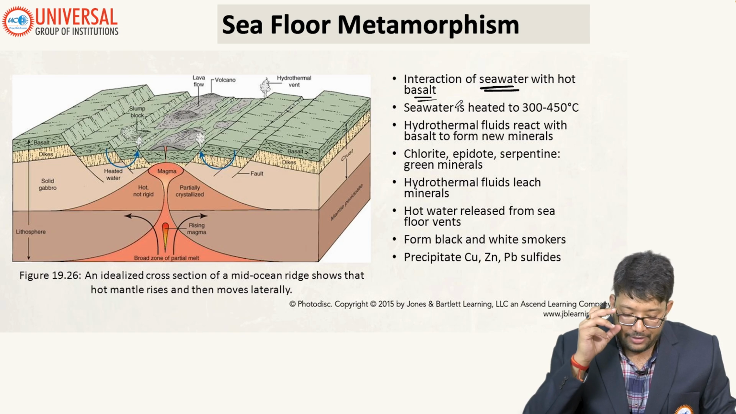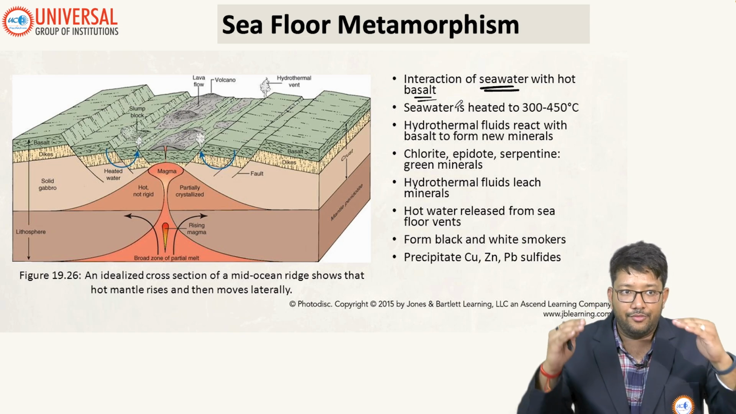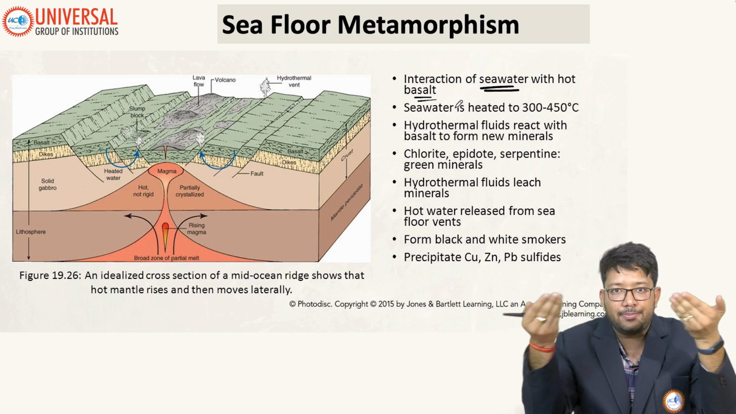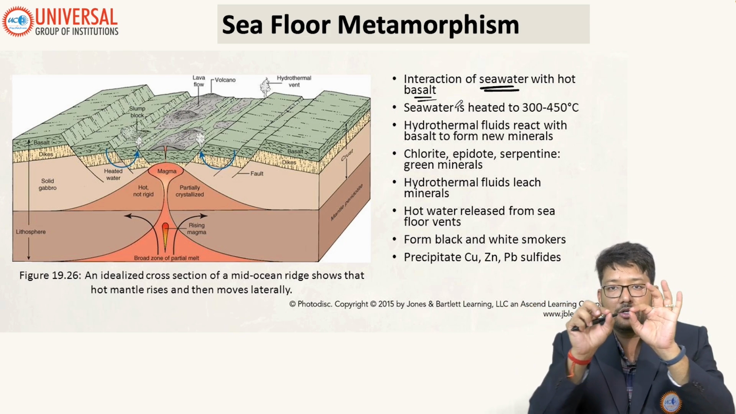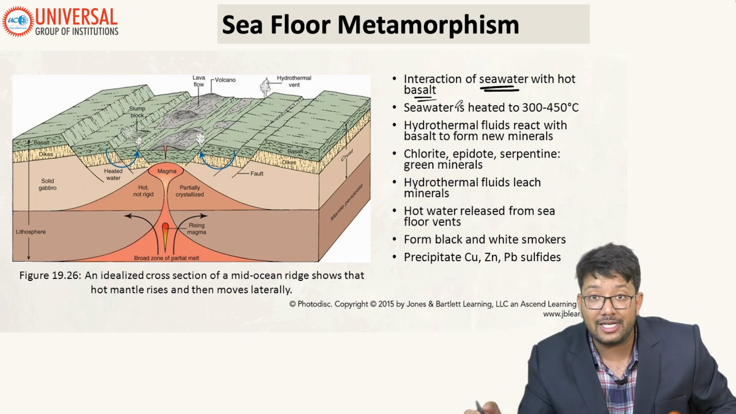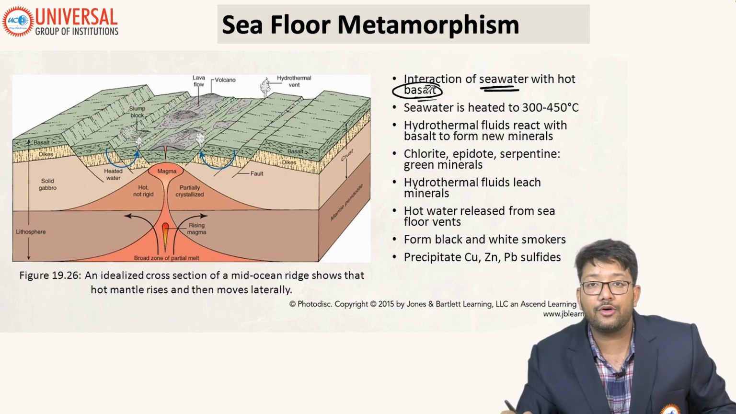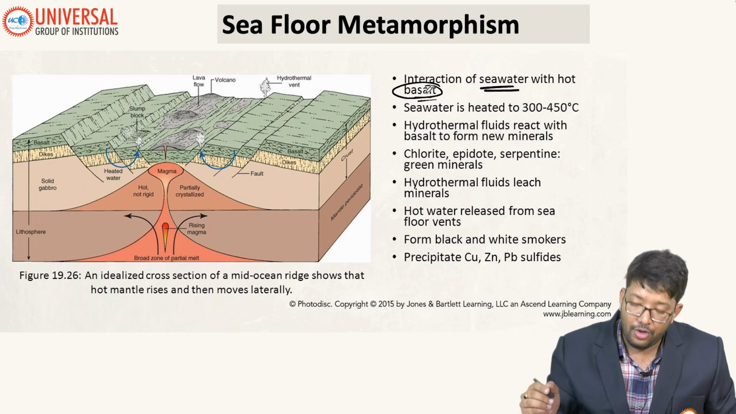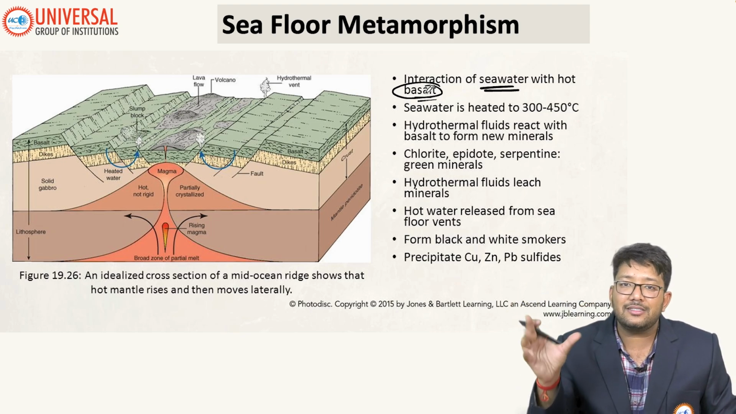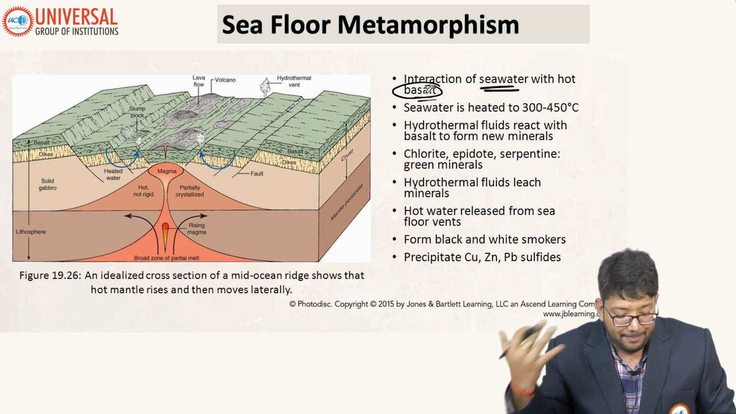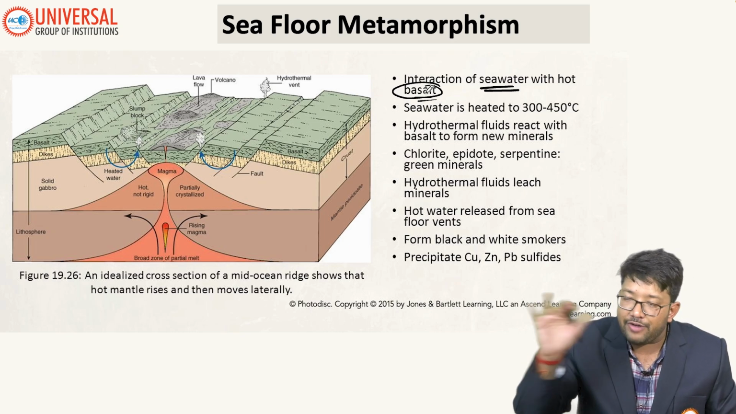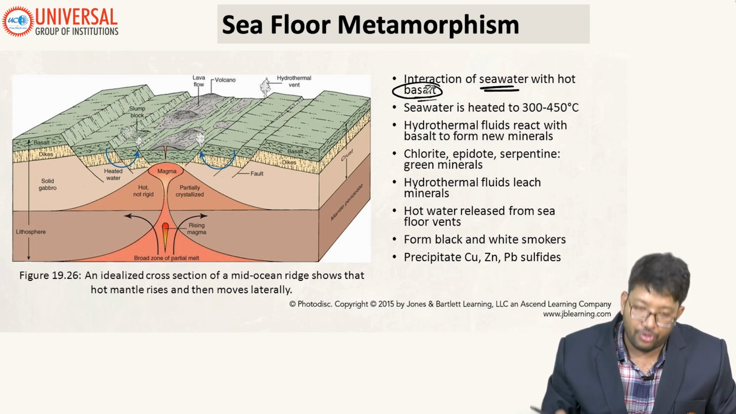So basically what happens when the plates are colliding? Yes, sea floor spreading is happening. Sea floor is spreading at a divergent plate boundary. This basalt is the main dominant rock. Remember, our ocean floors are generally made up of basalt only. So when sea floor spreading is happening, cold water will penetrate downward through fractures in the oceanic crust.